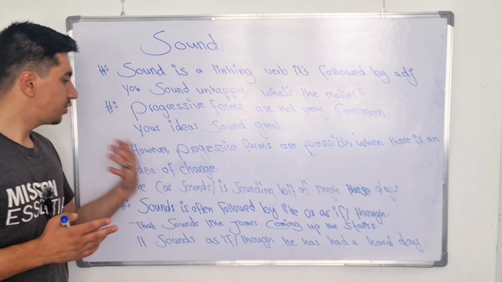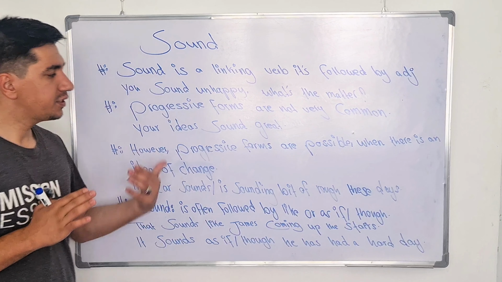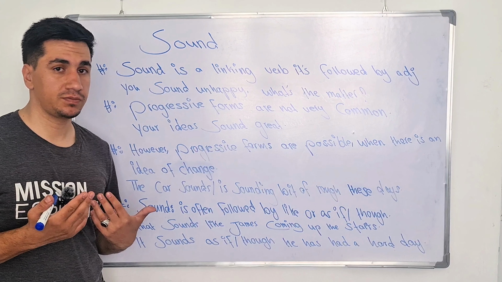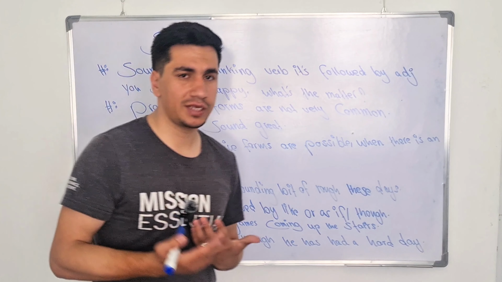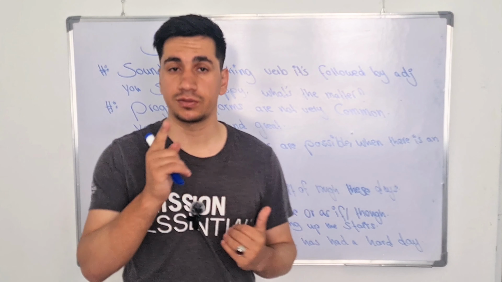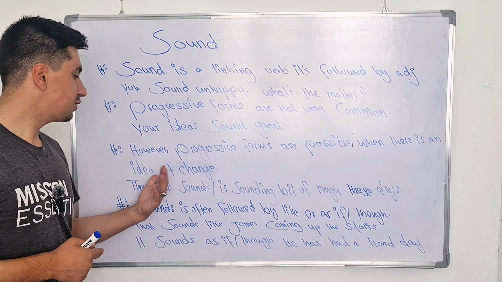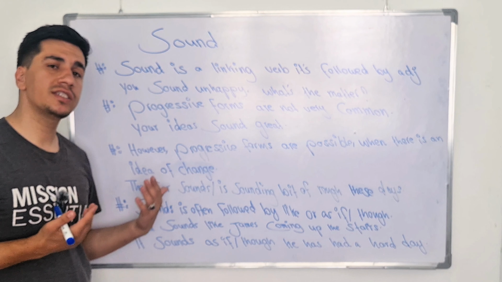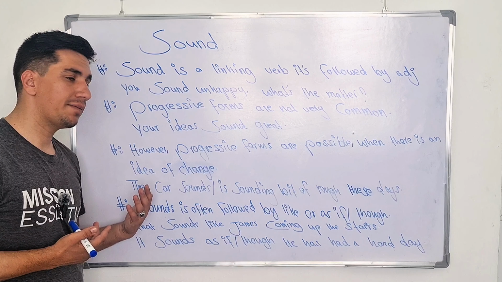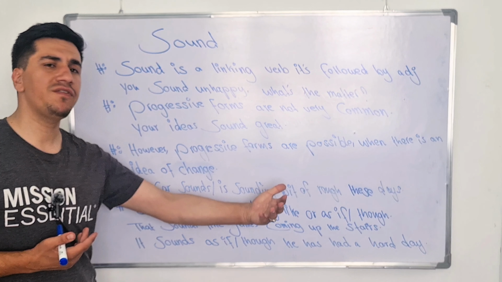That's it. The next we have is however. This is a key point I told you before: the progressive form is possible when there is the idea of a change. It means we can also use them in a continuous form, but it has some rules and regulations. The regulation is that we can use them when there is an idea of a change. Simple and easy. Here we have an example: the car sounds a bit rough these days.